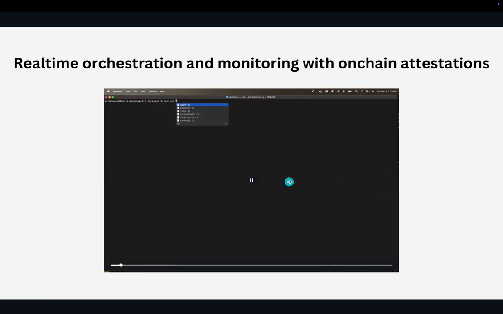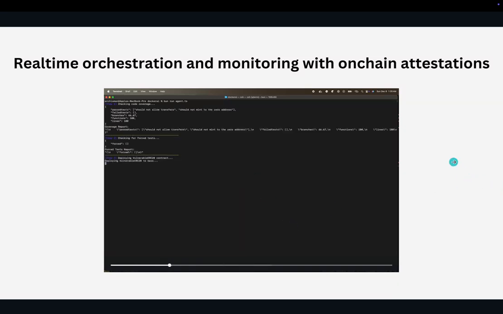To solve this, we need to start from the contract itself. For this, we need real-time orchestration and monitoring with AI agents. With this AI agent, we can generate tests and cover edge cases, not only by going through the logical stuff, but also by checking for any vulnerabilities which can occur when the user is trying to interact with it.